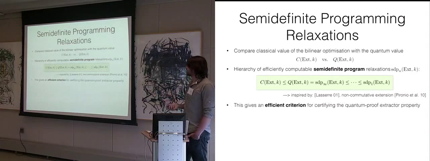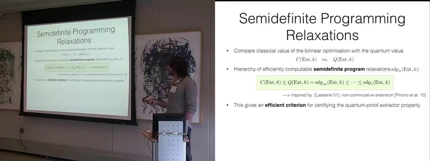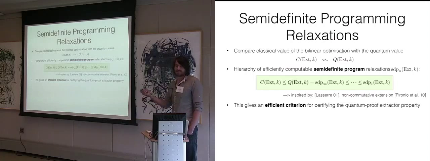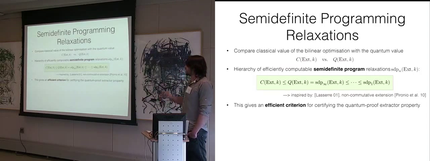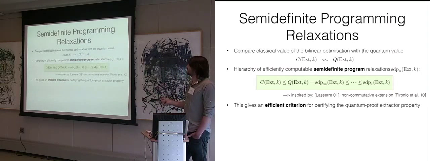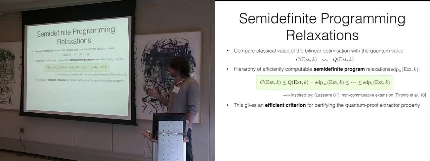So this hierarchy gives an efficient criterion for when an extractor is quantum proof, or even when a given set of functions is an extractor. If I give you a set of functions, we can efficiently compute, let's say, the first level SDP. If this is smaller than epsilon, then we know that also this Q value and this C value are small. Of course, this might not be a tight upper bound, but if it is small, then we know that we have a quantum-proof extractor.